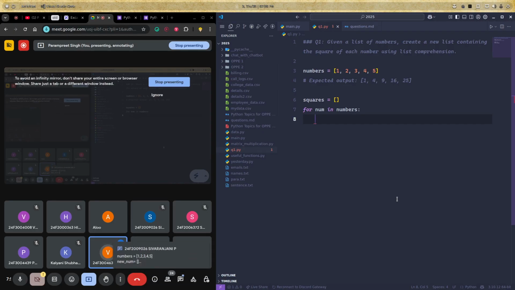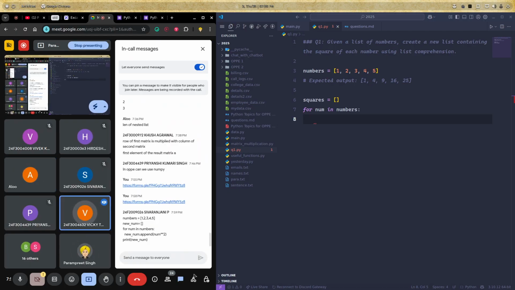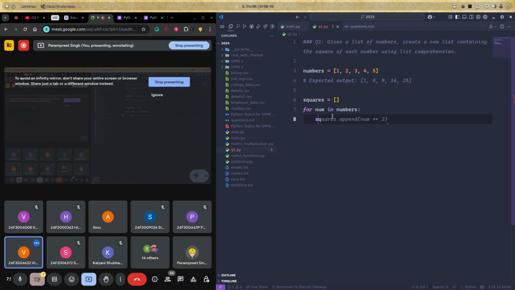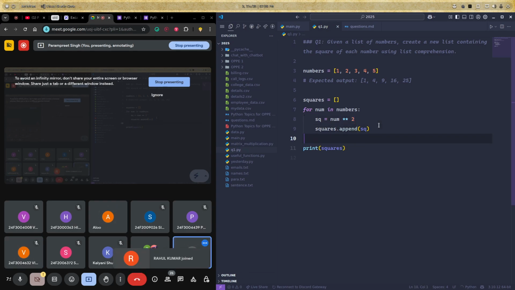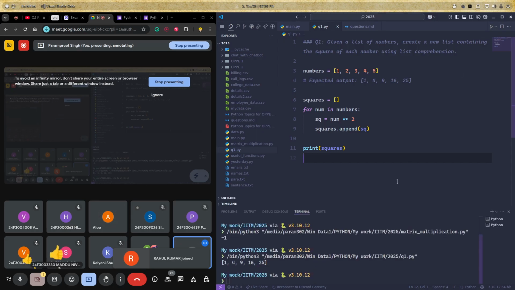We can put some cards, this dot thing append, of a variable, and then we can append to the square. So like this, we can calculate the square first, right? Yes. And then we can append it to that square into the squares list. Yes. This code is clear to everyone? Is there anyone who is not clear with this code?